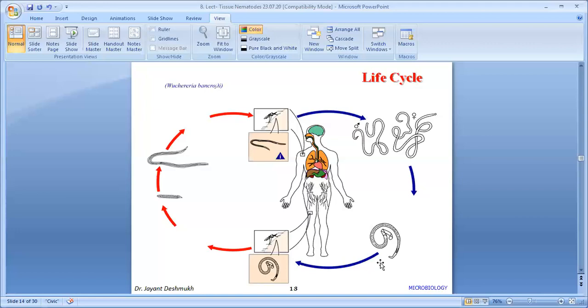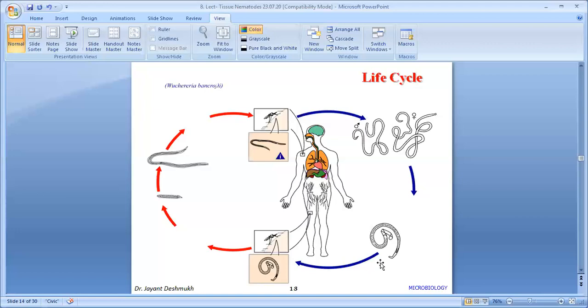Why nocturnal periodicity is important again: when we collect the sample in daytime, we miss the microfilaria in the peripheral blood. So if you want to take the sample, you have to take it between 10 p.m. and 2 a.m. And that is very difficult in a survey, to go to homes and take blood at night, not possible. So this is another method I will tell in laboratory diagnosis. That is also one of the important parts of nocturnal periodicity. In the life cycle, when the male and female copulate, the female releases the microfilaria in the limb.